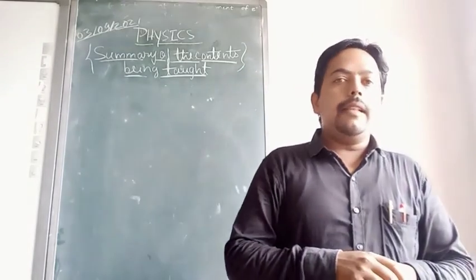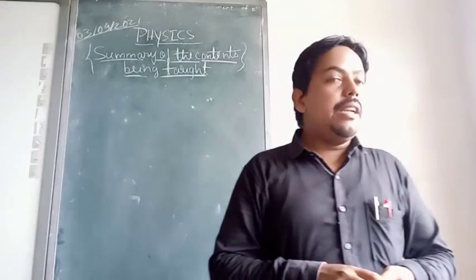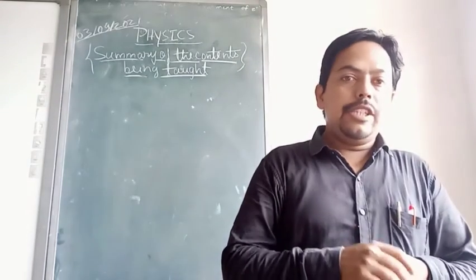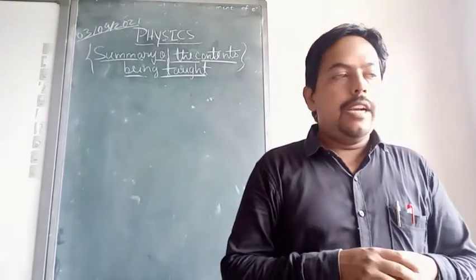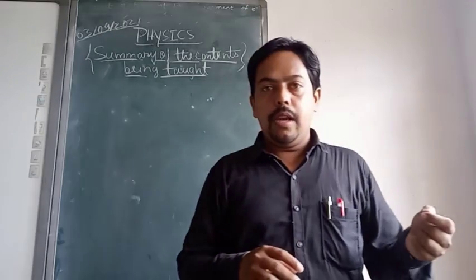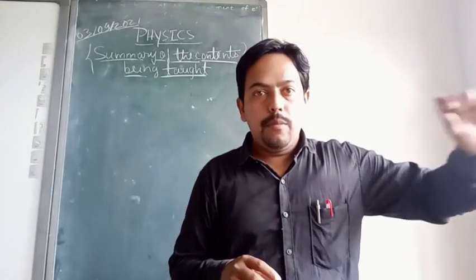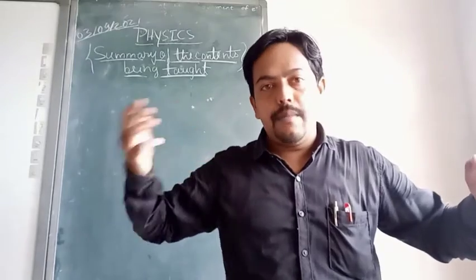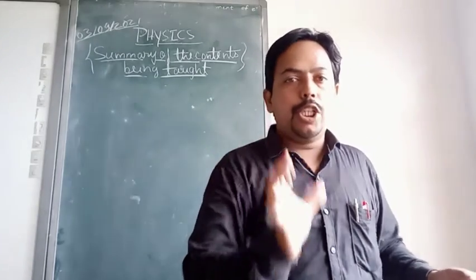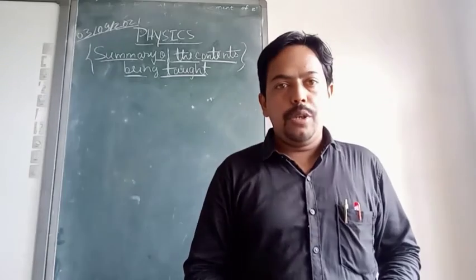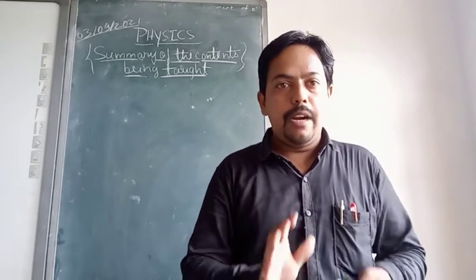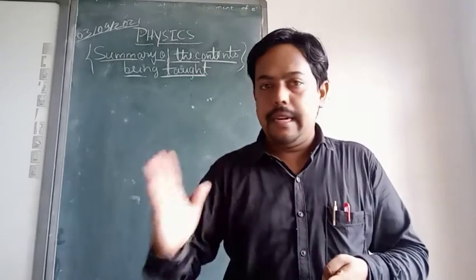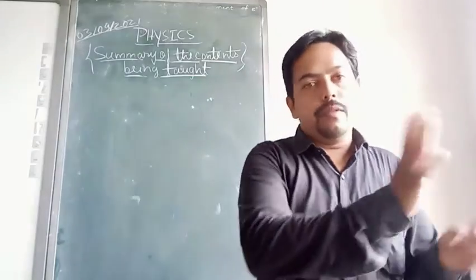After that we saw motion in a straight line, chapter number 3. In that we studied different types of motion, the straight line motion. We are not talking about 2-dimensional or 3-dimensional motion in detail. I just gave you the definitions of 1-dimensional, 2-dimensional and 3-dimensional motion, but we didn't talk about 2-dimensional and 3-dimensional motion in detail, because that was not part of that chapter.